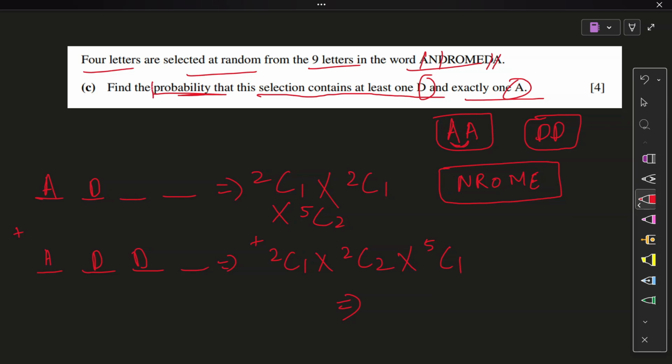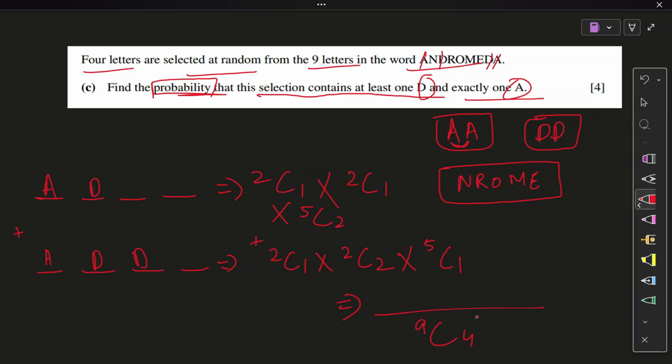Keep in mind, you need to give a probability. So this is you finding the numerator, the favorable conditions. In the denominator, you will be giving all the outcomes without any consideration. That's going to be 9C4. Out of the 9, any 4 positions are filled, right? That's all your outcomes, and in the numerator, you have the favorable conditions.